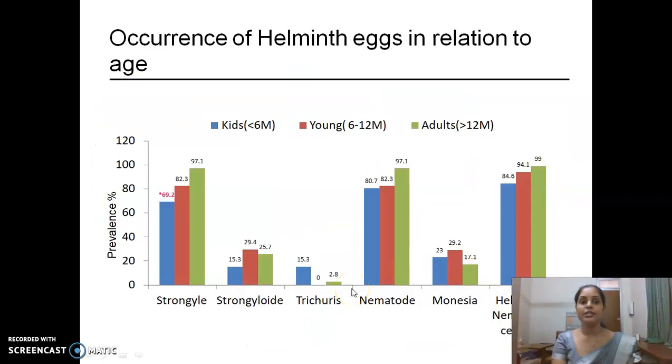This graph shows the occurrence of helminth eggs in relation to the age. Here, Strongyle egg has the higher prevalence than the other helminth eggs, as well as significantly lower prevalence in kids than the adult.